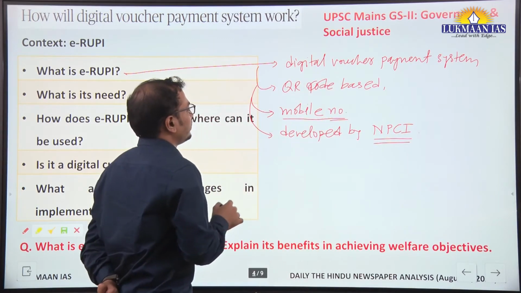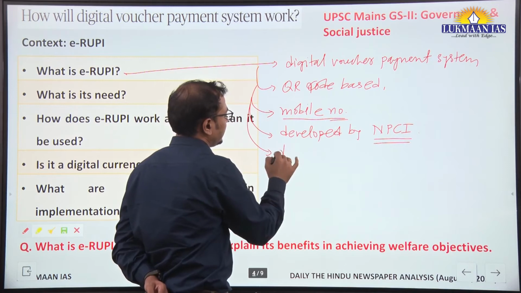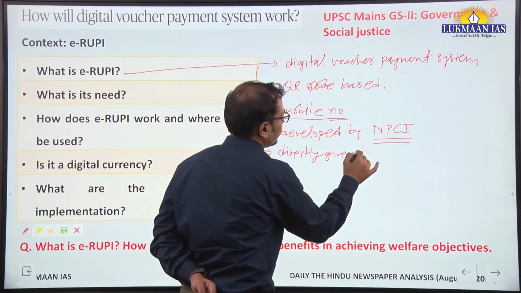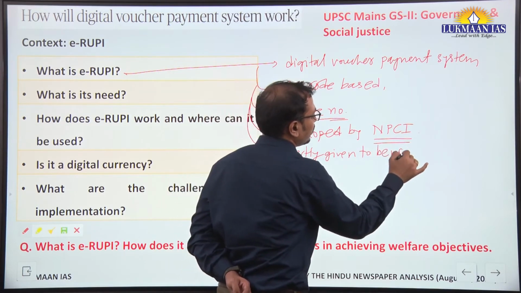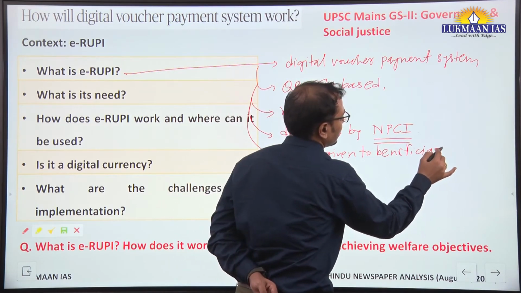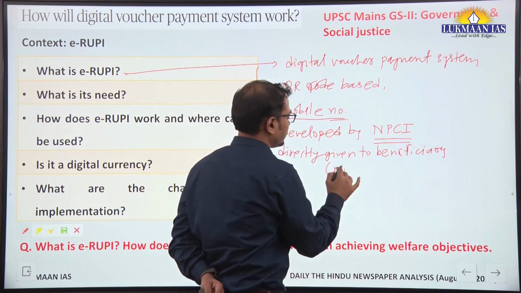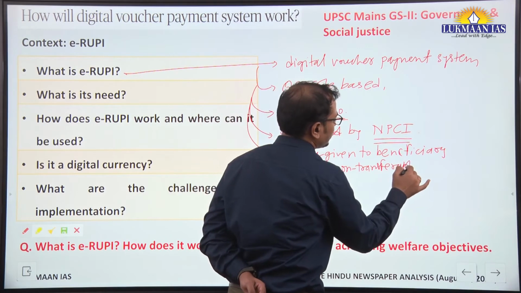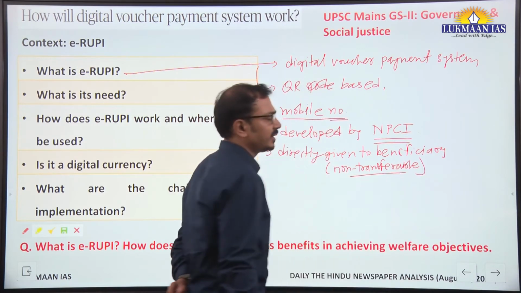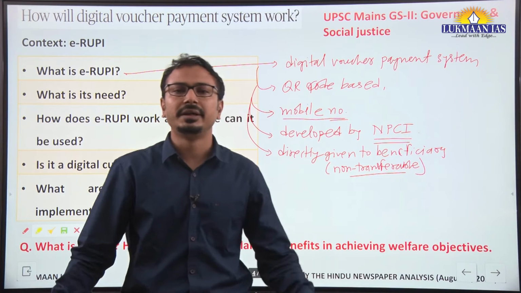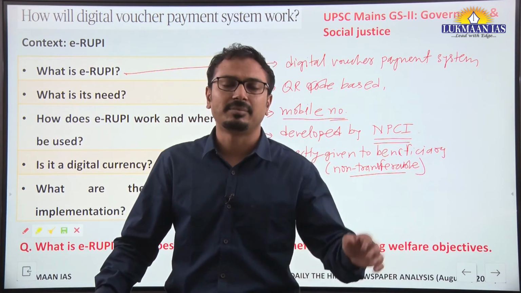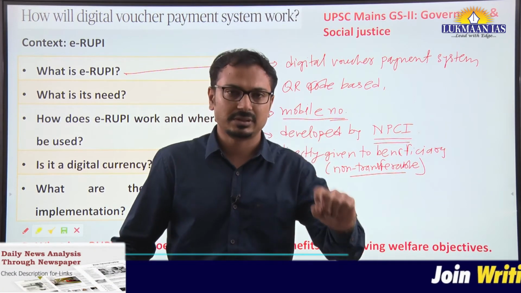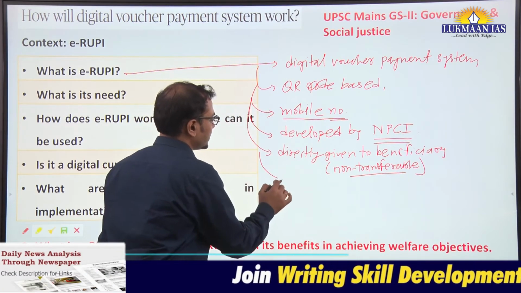At the same time, it is directly given to the beneficiary's mobile number. That means it is non-transferable to another person. At the same time, it cannot be withdrawn or redeemed at any other places. So it is dedicated for a specific purpose.